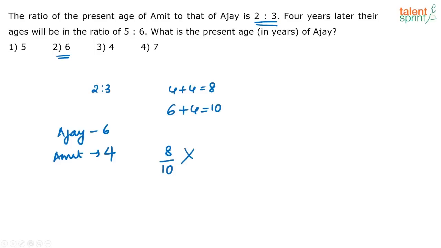These are some questions where, whenever we see such a question, we have this 2:3 option, so directly we tend to take 6 as the answer. Yeah, that is one of the shortcuts that we use for most of the questions. But for this question, if you use this method and say 6 is the answer, the ratio is not correct. Correct? 4 years later means 6 plus 4 and 4 plus 4. That will be 8 by 10. 8 by 10 is again 4 by 5 and not 5 by 6. So this can't be the correct answer.